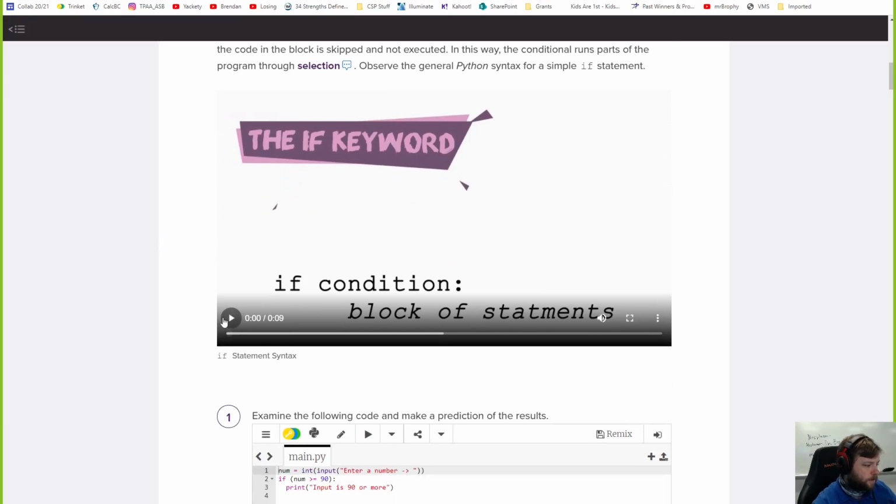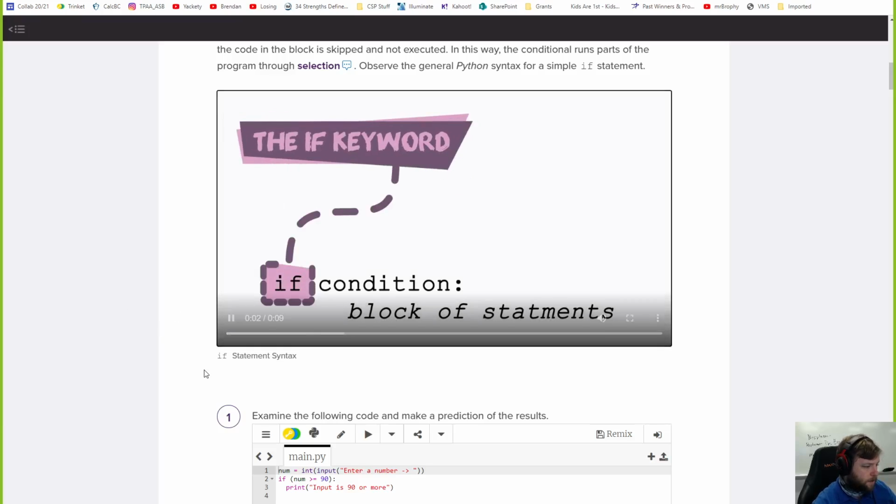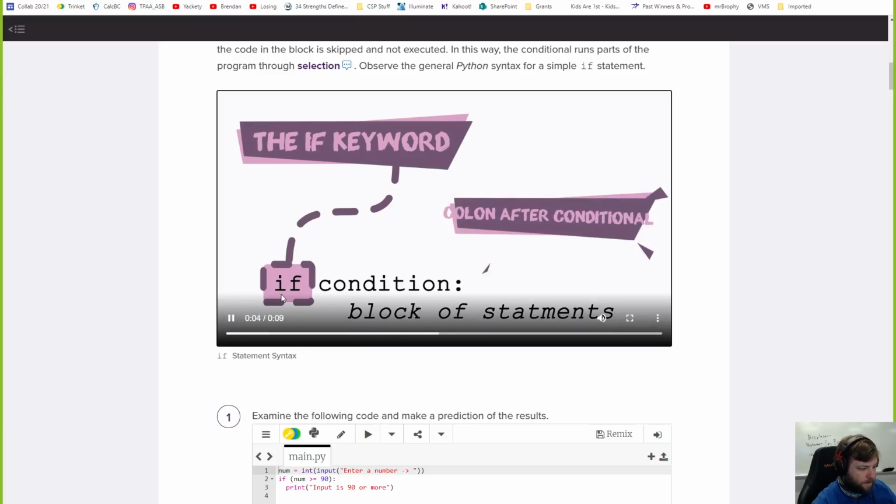So here's how it looks. I like the videos they do for this. If condition, block of statements. So if is the keyword you put in front, and then this is the condition, if this is true or false. You put a colon, just like while and for loops. And then you have your stuff below. That's what it looks like. All right.